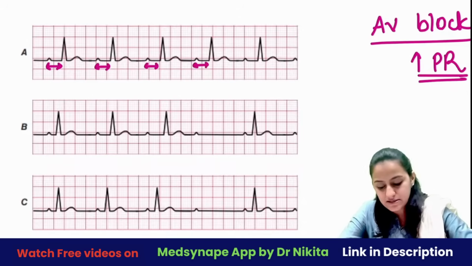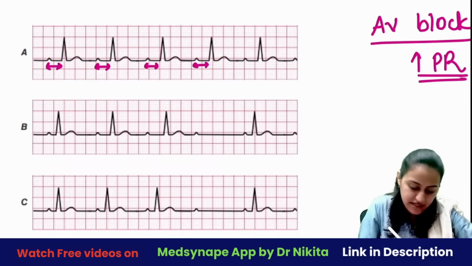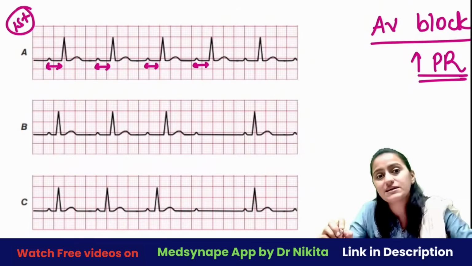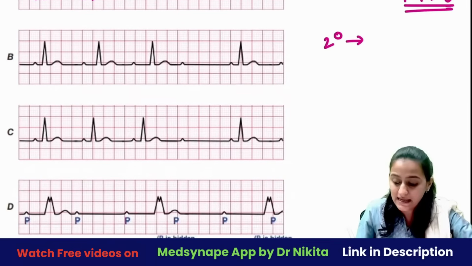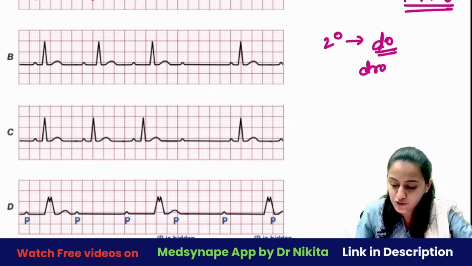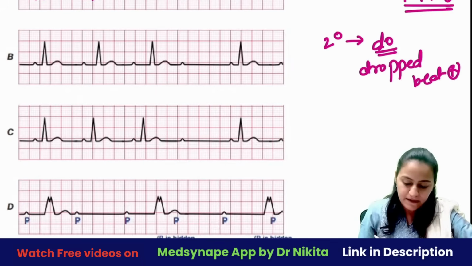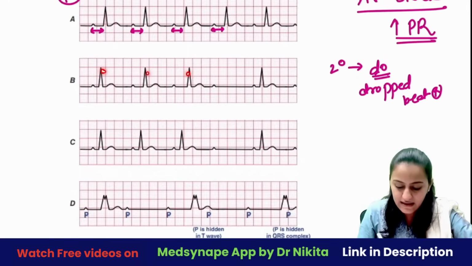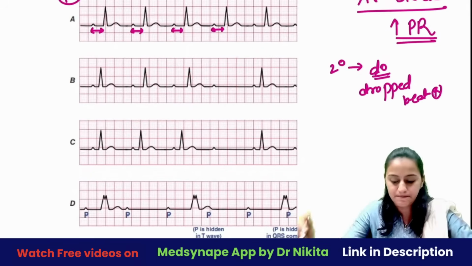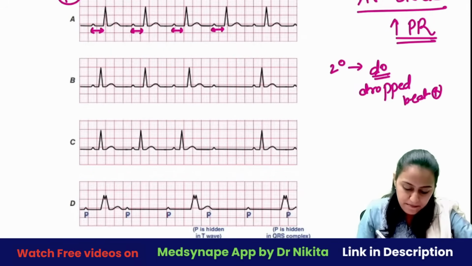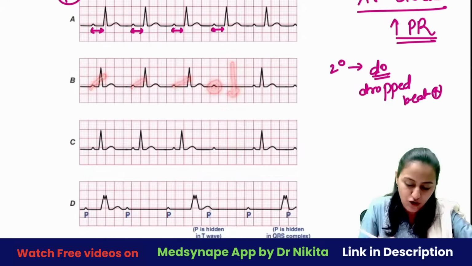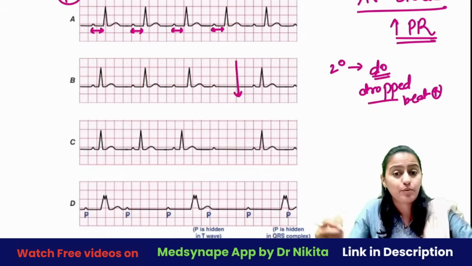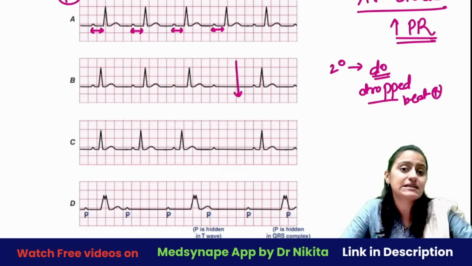The PR interval is prolonged in first degree. Okay, in first degree only there is increased PR. In second degree AV block, remember second is do matlab dropped. ठीक है, dropped beat is going to be present. What do you see here? R दिख रहा है यहाँ पे, फिर यहाँ पे basically drop हो रहा है. ठीक है, P followed by QRS, P followed by QRS, and after a P there's a drop which is present here. Whenever a drop is present, it's a second degree AV block.